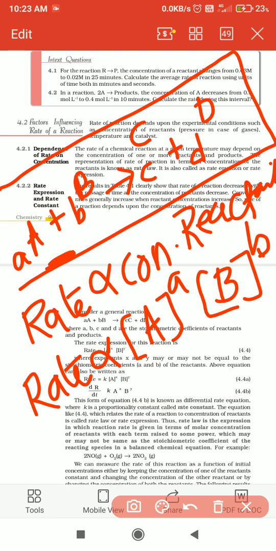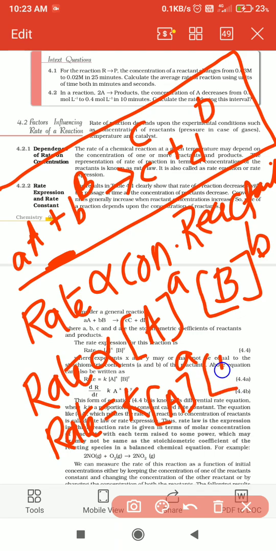Therefore, rate is directly proportional to the concentration of A to the power a into the concentration of B to the power b. Now the proportionality symbol is replaced by using a constant. Therefore, rate is equal to K into the concentration of A to the power a into the concentration of B to the power b.